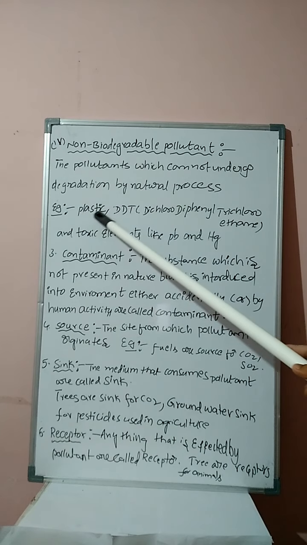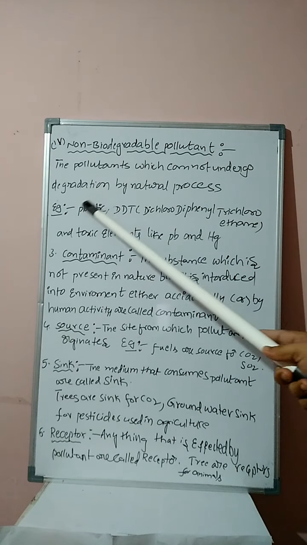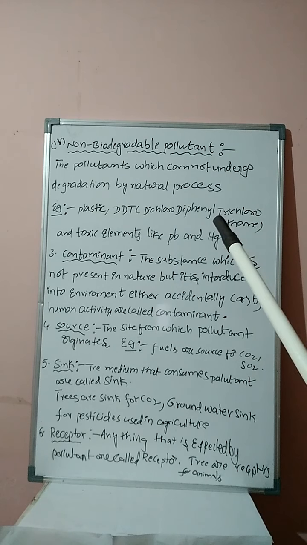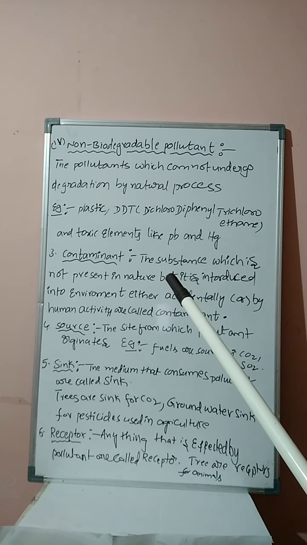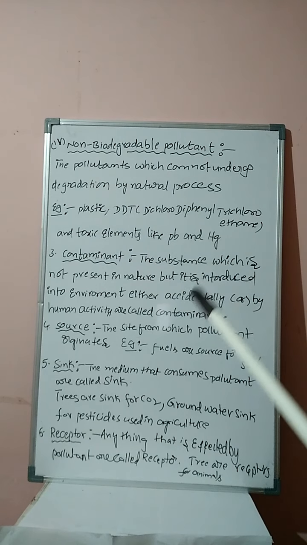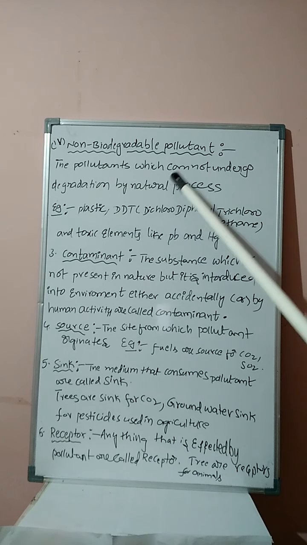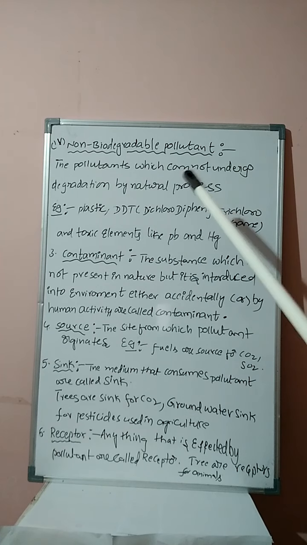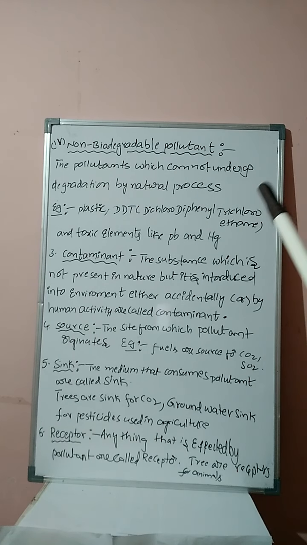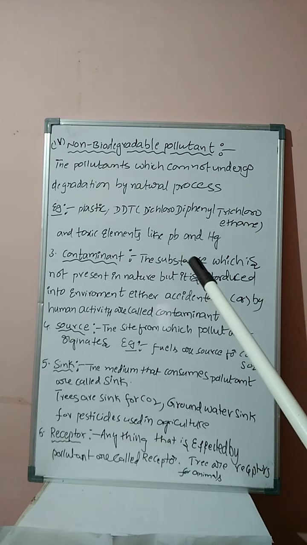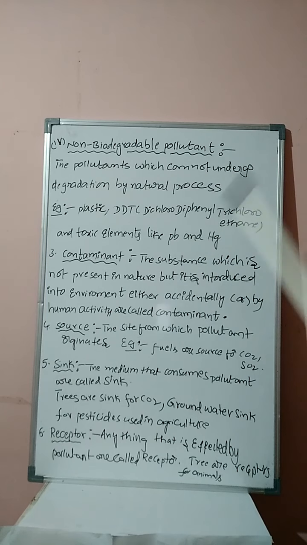Once plastic material is manufactured, it takes many years for degradation. Therefore, the pollutants which cannot undergo degradation or decomposition by natural process are known as non-biodegradable pollutants: plastic, DDT and toxic elements like lead and mercury.